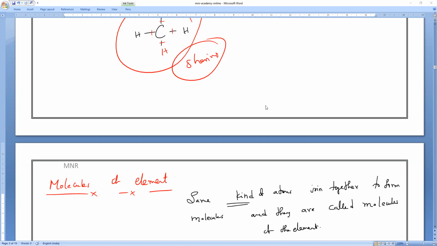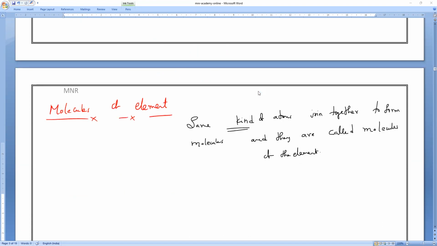Any doubt anybody having? You can ask me. Are you clear, everybody? Now, if you have taken all the atoms in the molecule, and they are the single type or same kind, they are called molecules of an element. Please note it. And this molecule of an element, same kind, is called a homoatomic molecule.